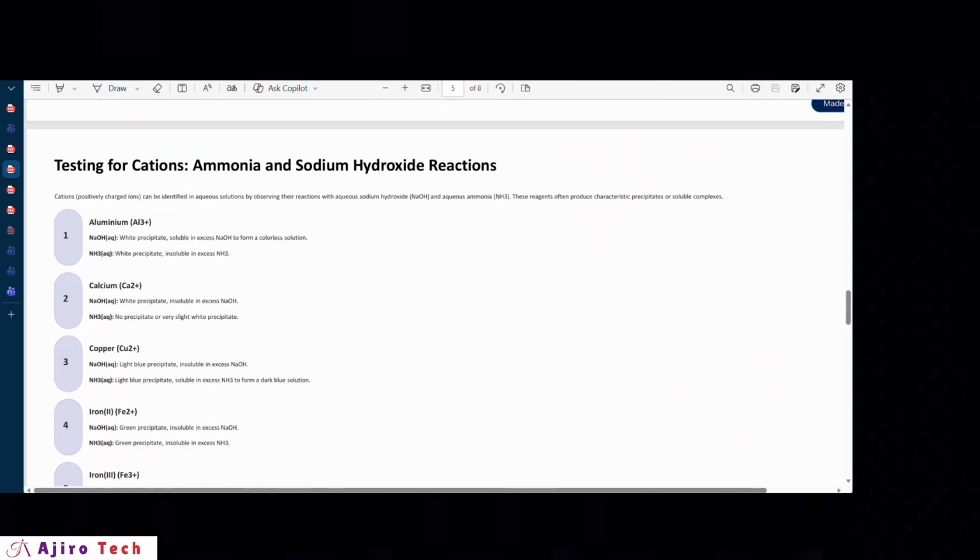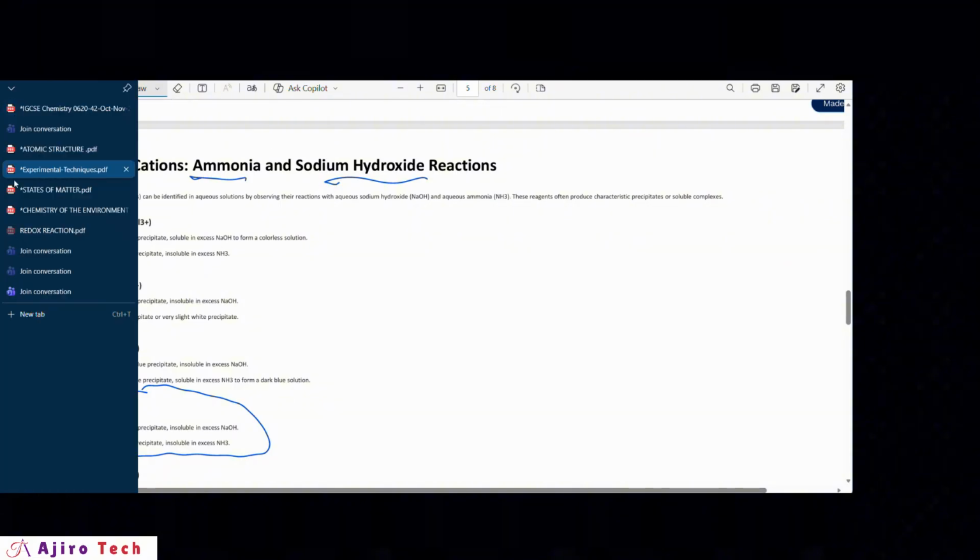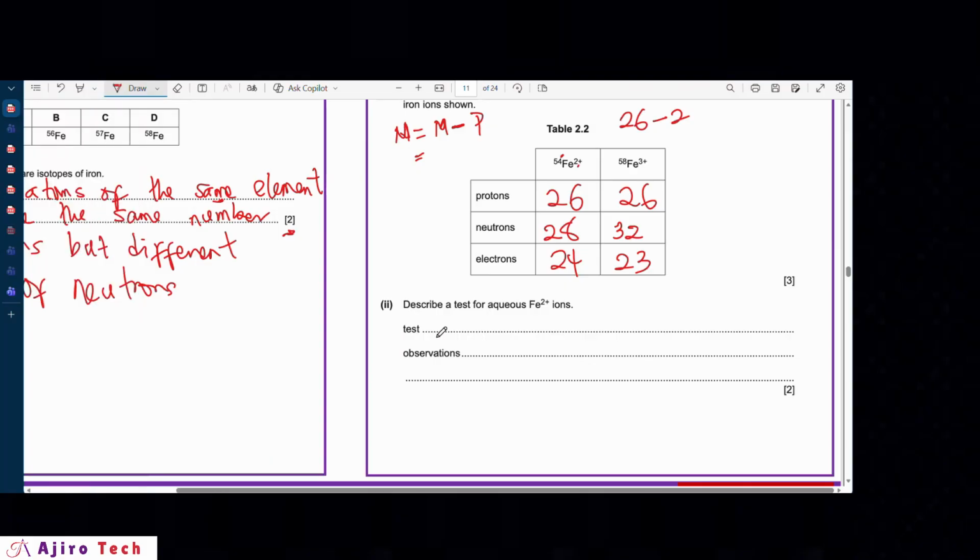These are the reagents. Either of them can be used for this test. And you can see the iron 2 results. It gives you a green precipitate that is insoluble in excess in both cases. So both of them give the same result.